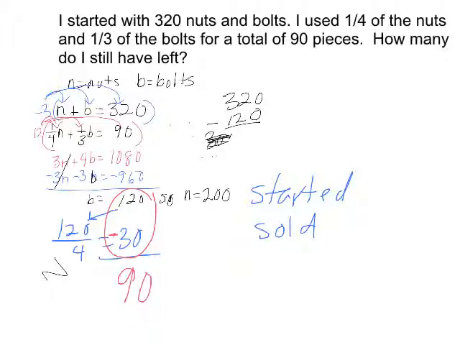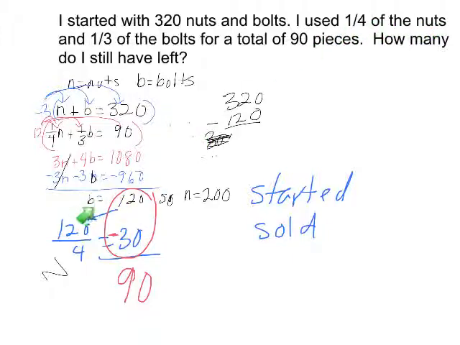And then next, 1/3 of the... no. See, this is where you could be mistaken. I was reading this carefully, and it says here we sold 1/4 of the nuts, and I actually used the bolts.